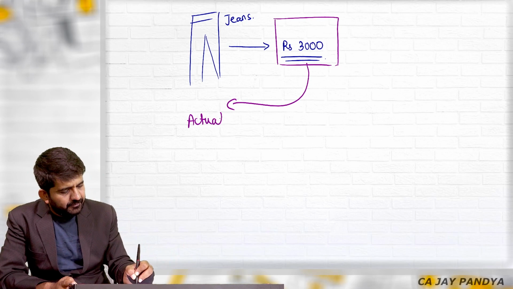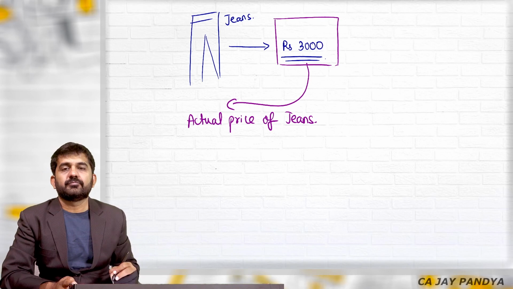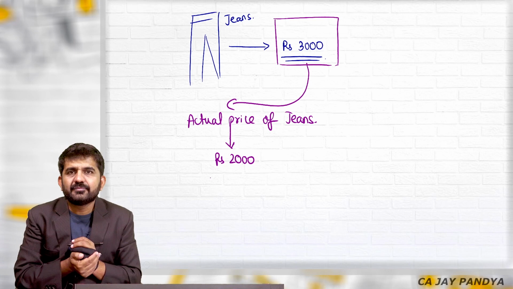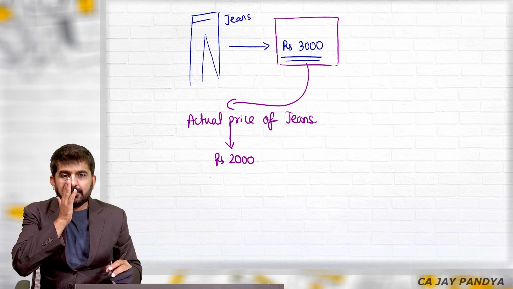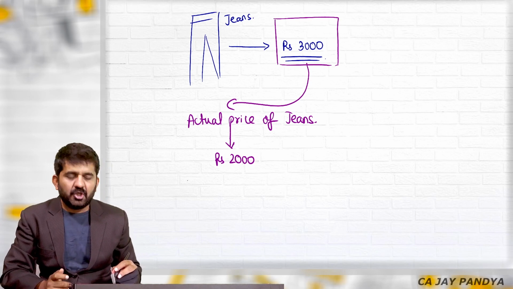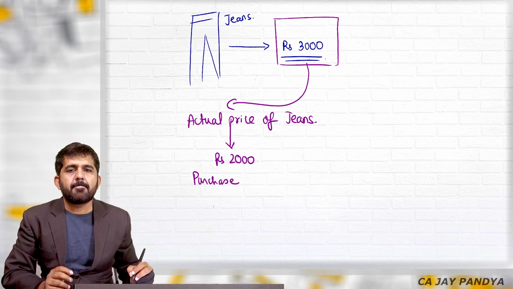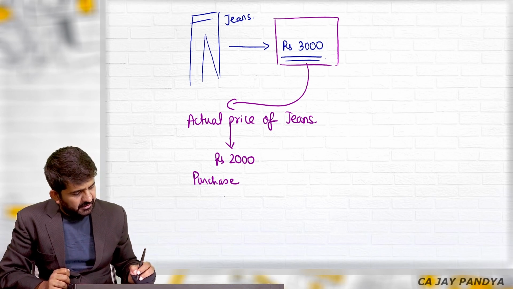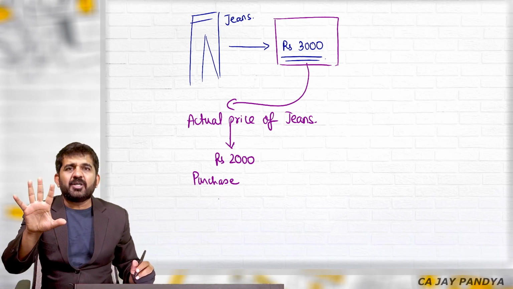If the actual price of this jeans is rupees 2,000, anyone, will you purchase it or not? Yes, sir. You will purchase it. Can you tell me why? Because it is cheap. We thought it would be 3,000, and now we got it for 2,000. Exactly. This is layman's language: it is cheap. What can technically be said?